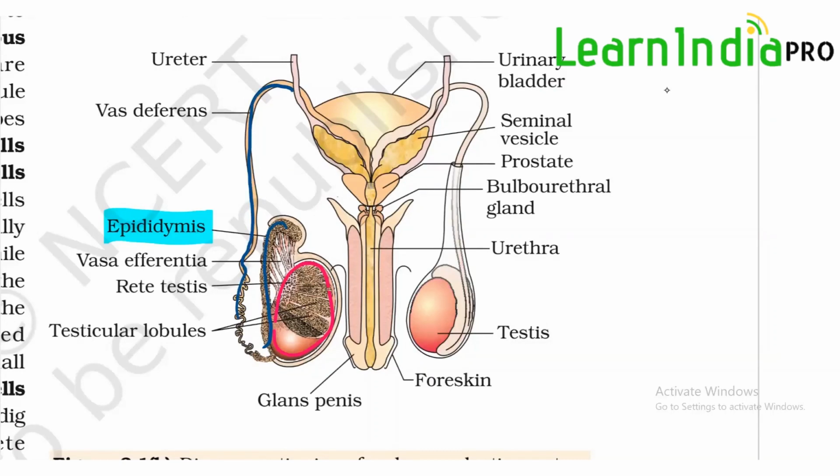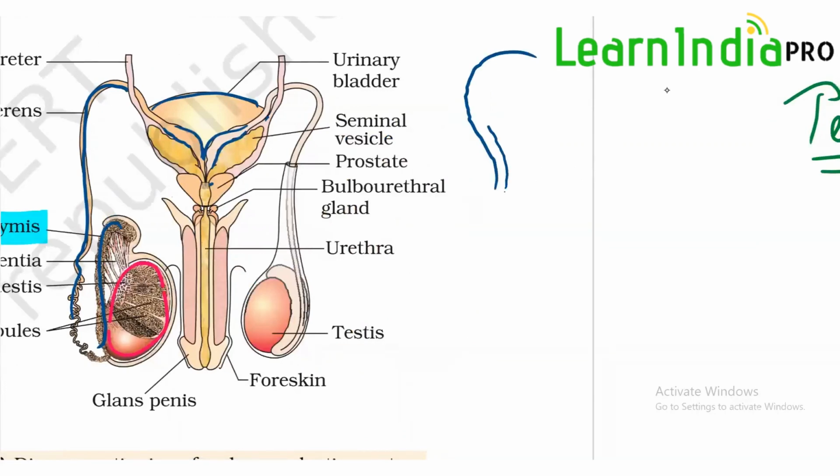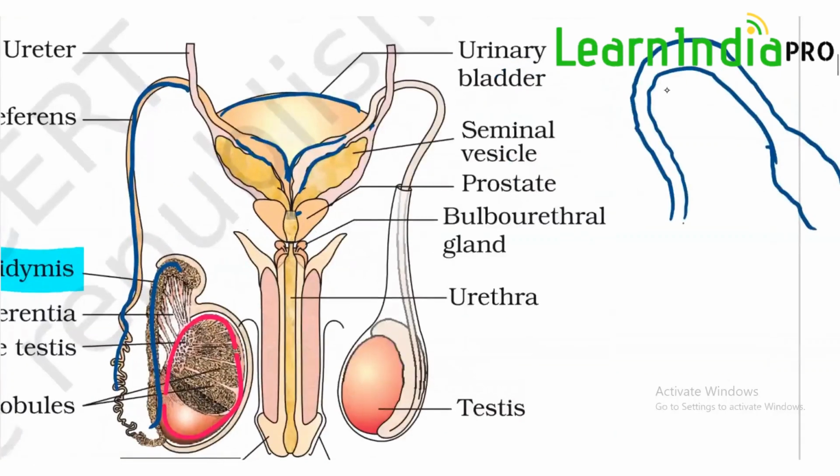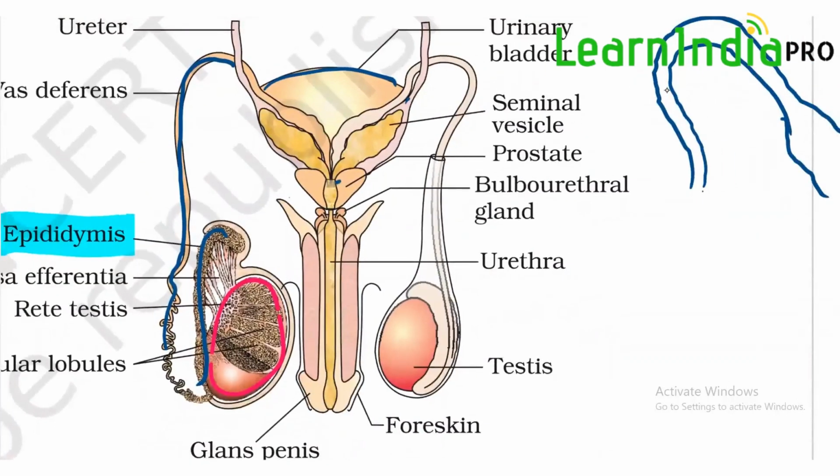You can see this is the urinary bladder. The vas deferens loops over the urinary bladder, or you can say the ureters, and forms a wide structure. See, the vas deferens was coming like this, and later on, as it reaches here, it forms a wide structure. The diameter of the vas deferens was less here, and here it is more. So this wide structure is called the ampulla of the vas deferens.